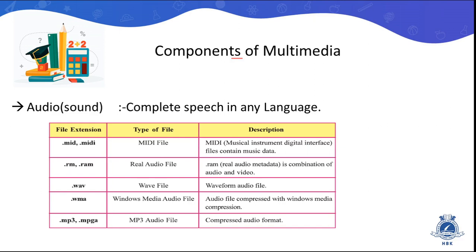Now third is .wav. WAV stands for wave files. Then we learn .wma. WMA stands for Windows Media Audio file, which is totally compressed with the Windows Media compression method. Then the latest audio file is .mp3 or .mpga, which is the most commonly used audio format. MP3 audio files we already use in the market.